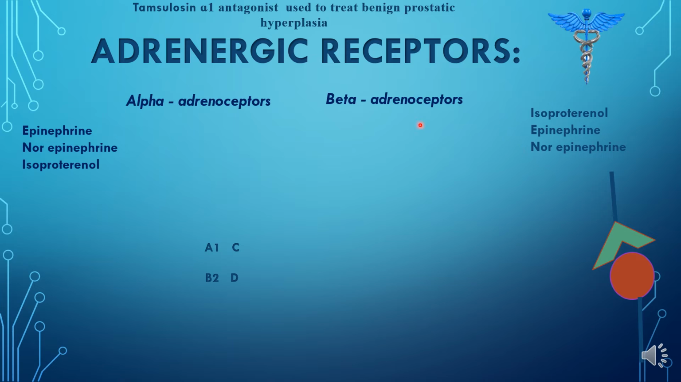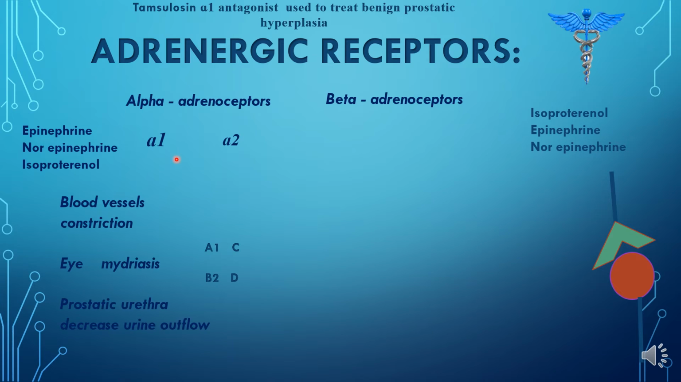First, talking about the classification of alpha adrenoceptors. Alpha adrenoceptors are classified into A1 and A2. First, talking about the alpha 1 receptor. Alpha 1 receptors are present almost everywhere in the body, but we're going to discuss only their presence in three major areas: the blood vessel, the eye, and the prostatic urethra.